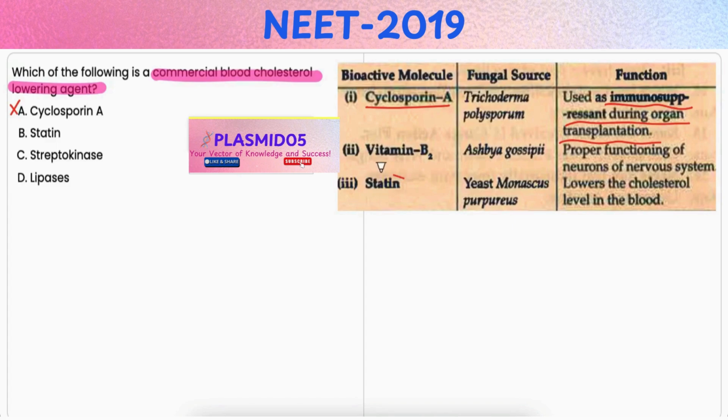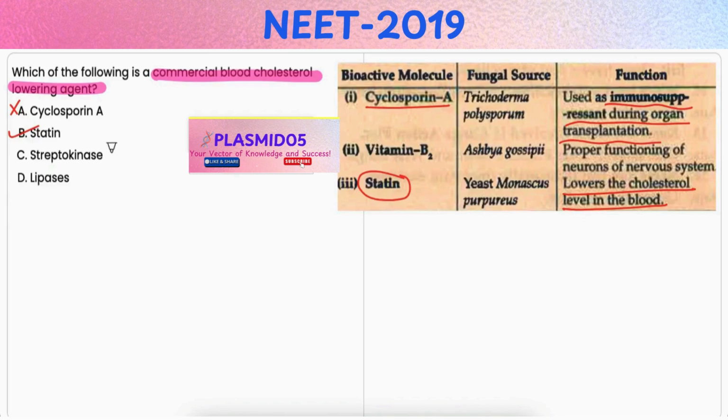Now, statins are a class of drugs which are used to lower cholesterol levels in the blood, and they work by inhibiting the enzyme HMG CoA reductase, which is involved in cholesterol synthesis in the liver. So, this reduces the overall cholesterol levels and helps to prevent cardiovascular diseases. Thus, it is the correct option.